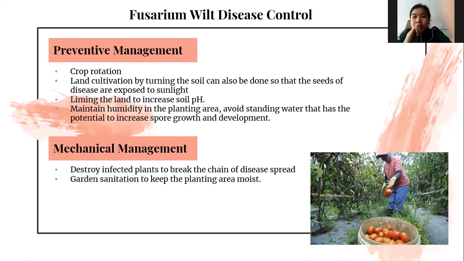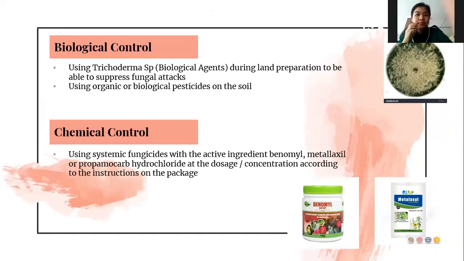Also, the mechanical management that we can do: the first one is to destroy infected plants to break the chain of disease spread. The second one is garden sanitation to keep the planting area moist. Next, the biological control that we can do is using Trichoderma sp. or biological agents during land preparation to be able to suppress fungal attacks. Also using organic or biological pesticides on the soil.